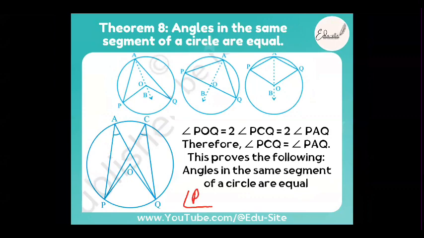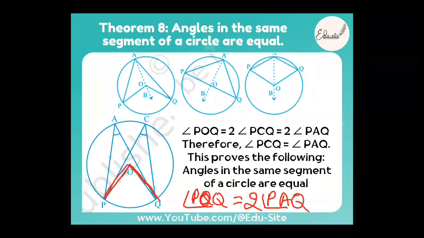Is it not angle POQ is equal to what? What was in the previous theorem? Angle POQ is equal to how many times? 2 times angle PAQ. Yes, this angle POQ, beta, we have proved it recently, right? It is equal to 2 times the angle PAQ. Okay, if you want to consider this point C, then angle POQ is again equal to 2 times the angle PCQ, right?